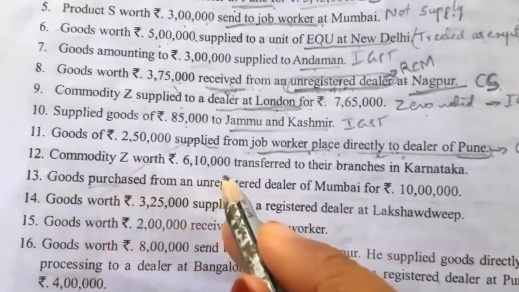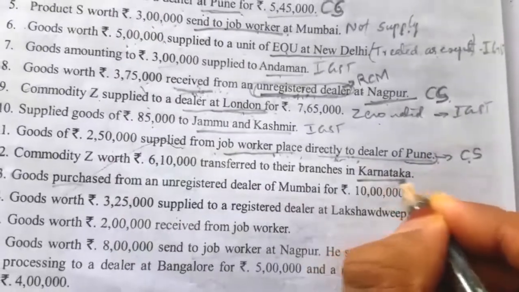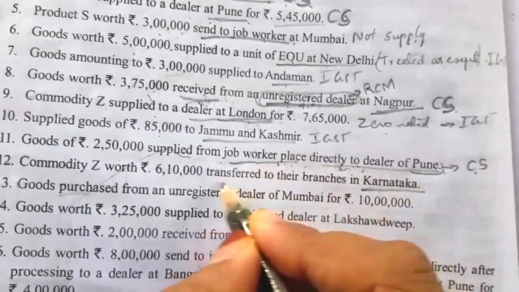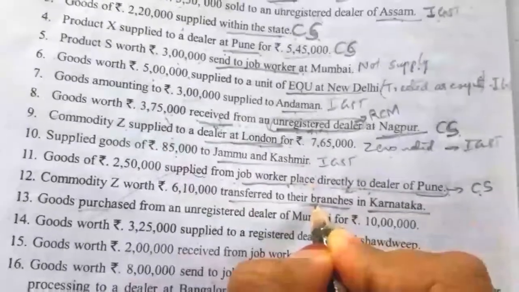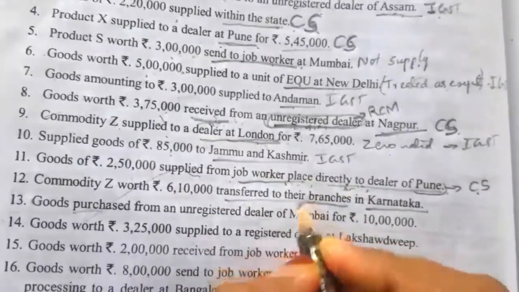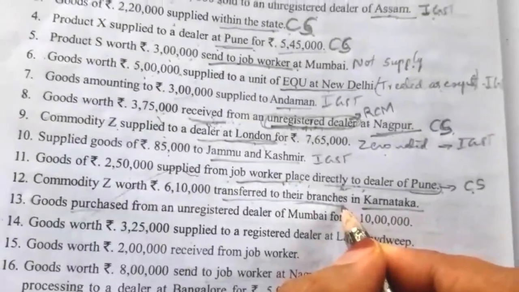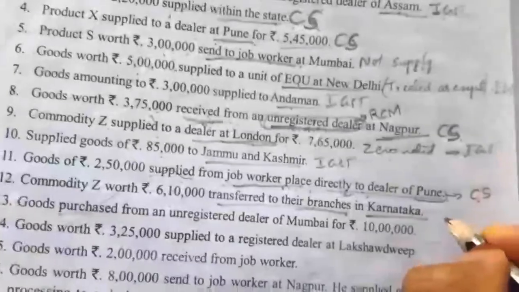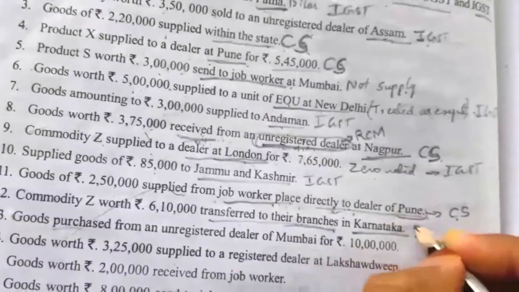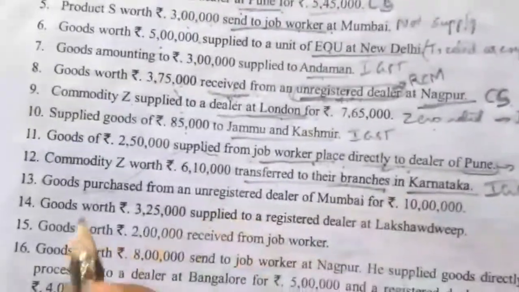Next, commodity Z worth 6,10,000 transferred to their branch in Karnataka. Transfer to a branch is taxable if it is outside the state, that is, if it is between states. Maharashtra and Karnataka are two different states, so it is taxable. Under the IGST column we have to take the transfer to the branch at Karnataka.